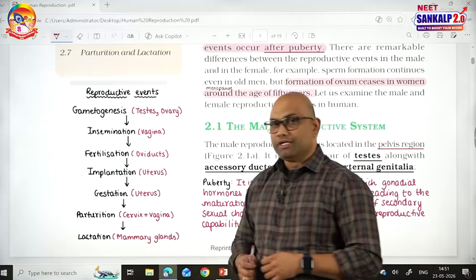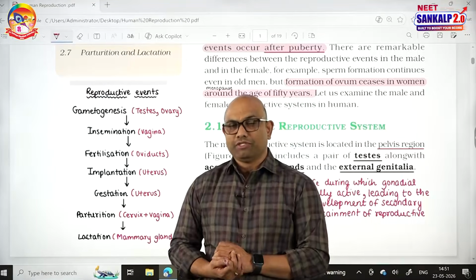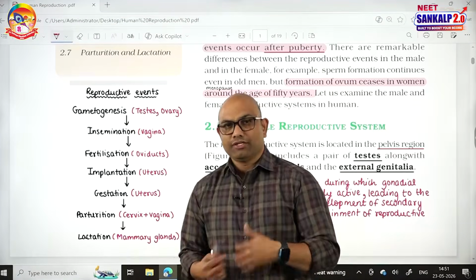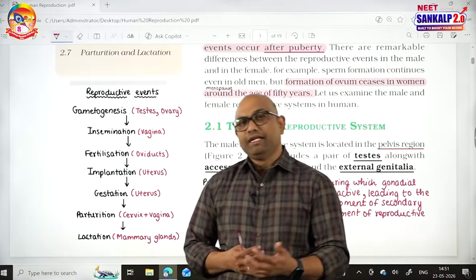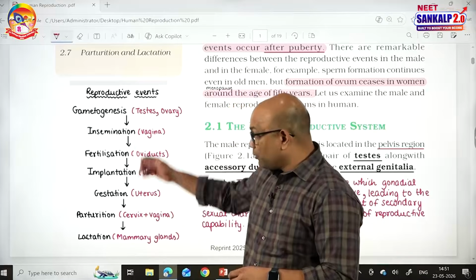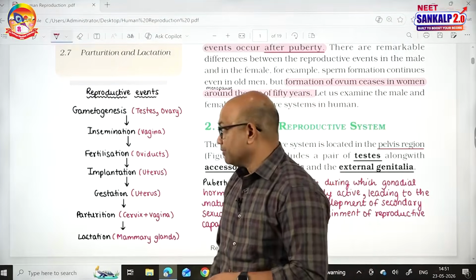Followed by parturition. Giving birth to the child is called parturition, which is a neuroendocrinal mechanism. And then lactation. After delivery, the mother feeding the young with milk is said to be lactation. So these are the important events of reproduction regarding humans.